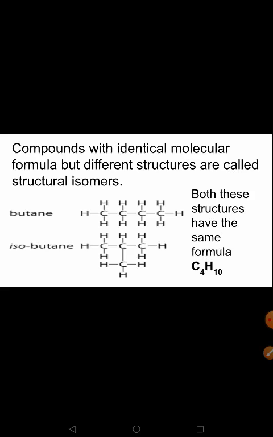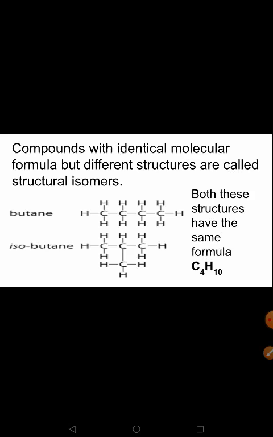When I represent the same molecular formula C4H10 in a different way by giving branches to it, then I call it a structural isomer. In that case, I call it isobutane. Understood? So you should know what a structural isomer is. They are compounds with identical molecular formula but different structure.